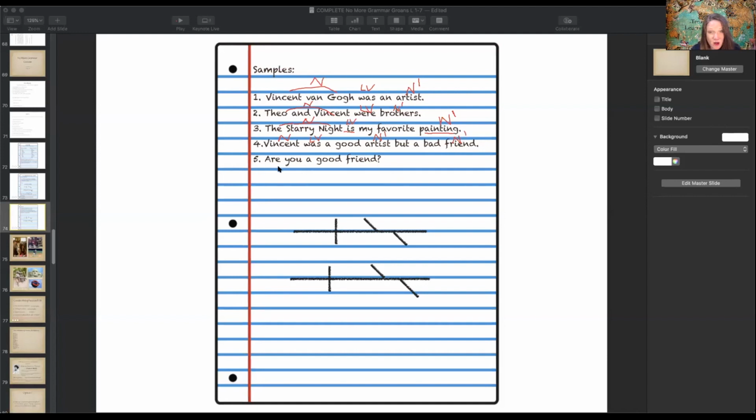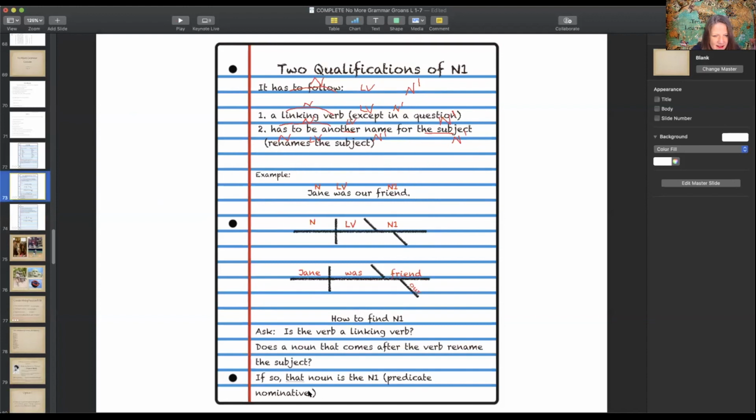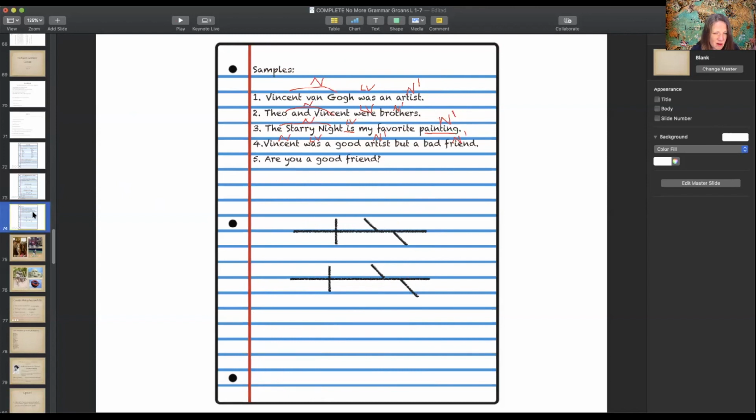Number 5, we have a question. Now remember, it said the noun will follow a linking verb except in a question. So let's see here. Are you a good friend?